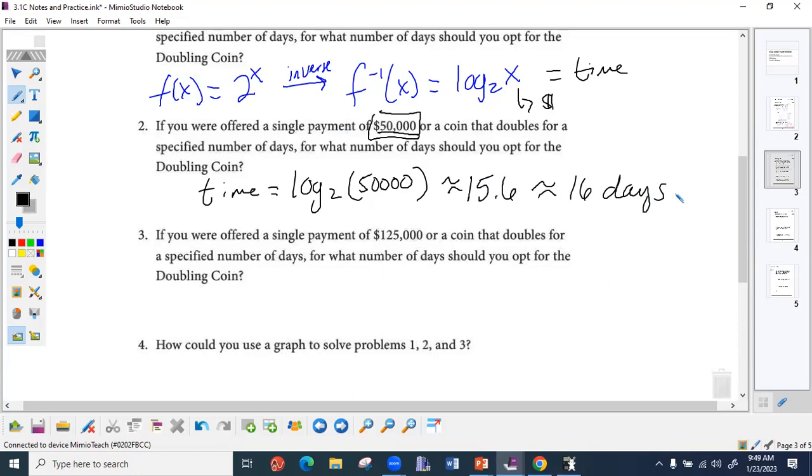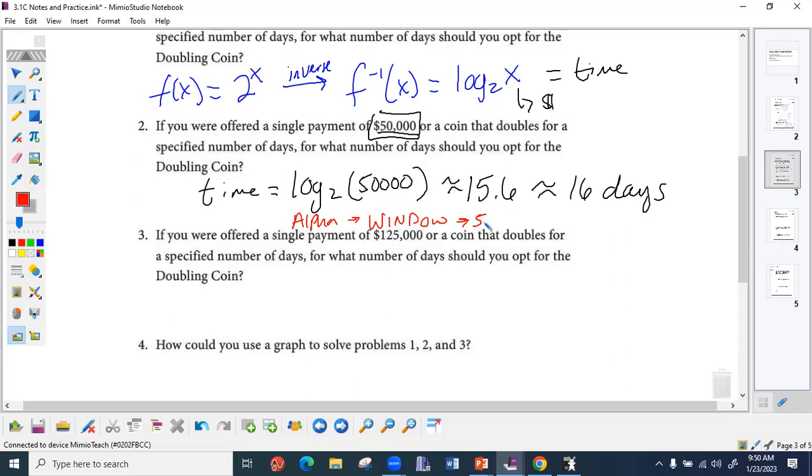And again, if you are using the TI-84, how do you get log base 2 in the calculator? You either can write it as division, right? Log 50,000 divided by log 2. Or if you don't want to write it as a division, you can press alpha, then the window button, then press 5, and you can put in the base. So you either can write it as division, or you could do the preset format of alpha window 5, okay?